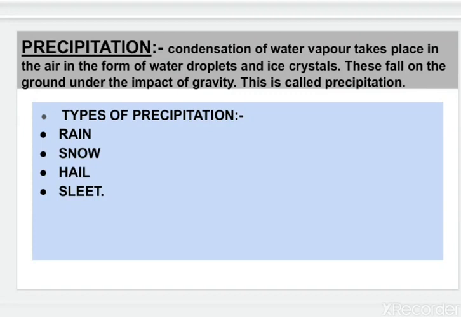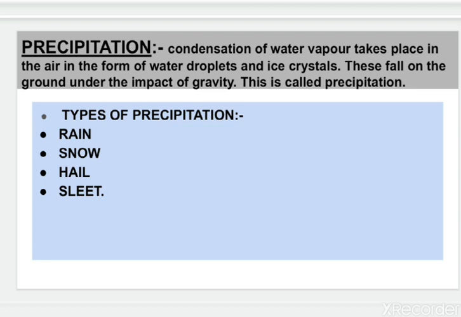Now in this part we will learn about precipitation and all its types. So first, what is precipitation? Condensation of water vapor takes place in the air in the form of water droplets and ice crystals. These fall on the ground under the impact of gravity. That is known as precipitation. Precipitation can be in the form of liquid or solid states of water.